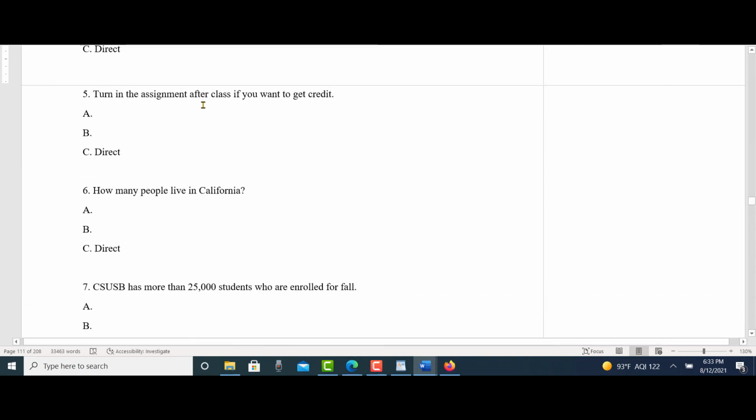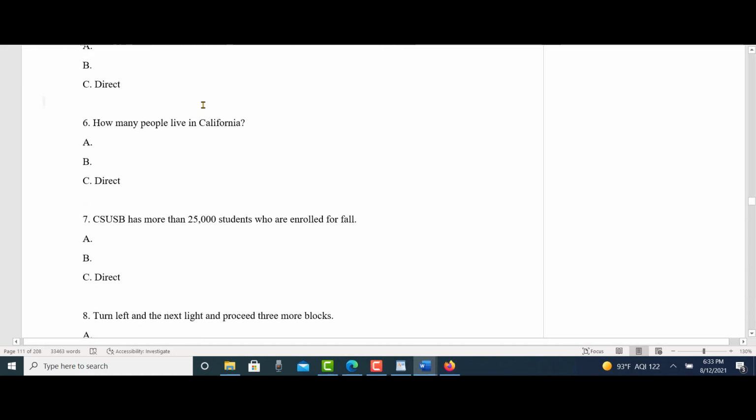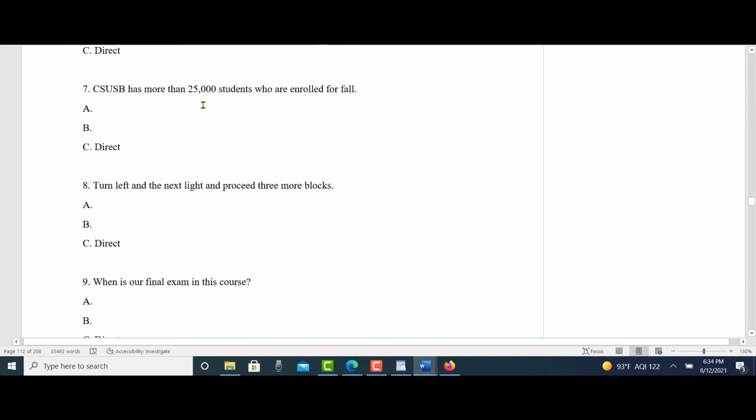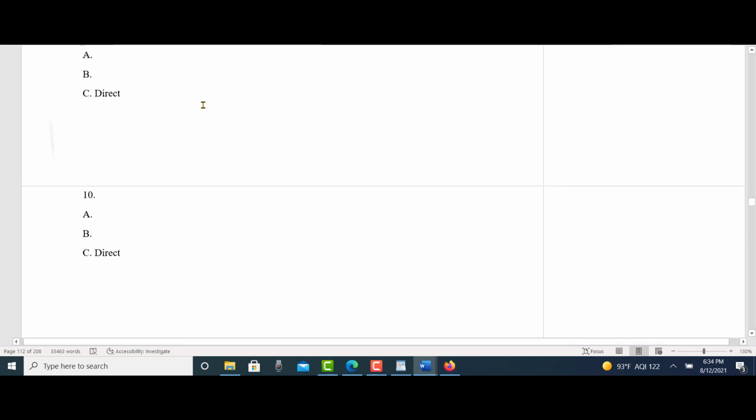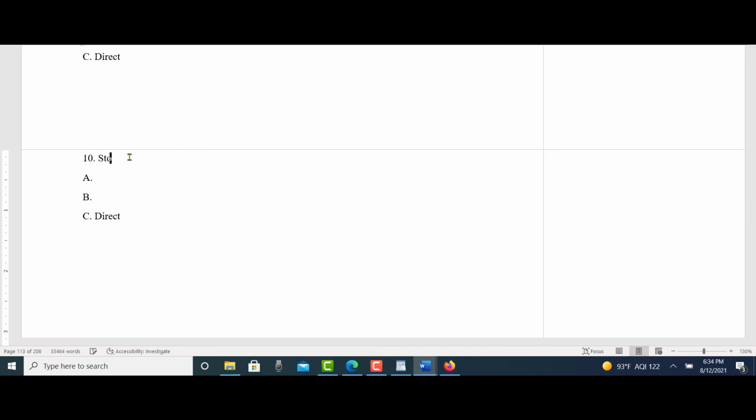Number 5, turn in the assignment after class if you want to get credit. 6, how many people live in California? 7, CSUSB has more than 25,000 students who are enrolled for fall. 8, turn left at the next light and proceed 3 more blocks. 9, when is our final exam in this course? And 10, how about this? Stop chewing gum.